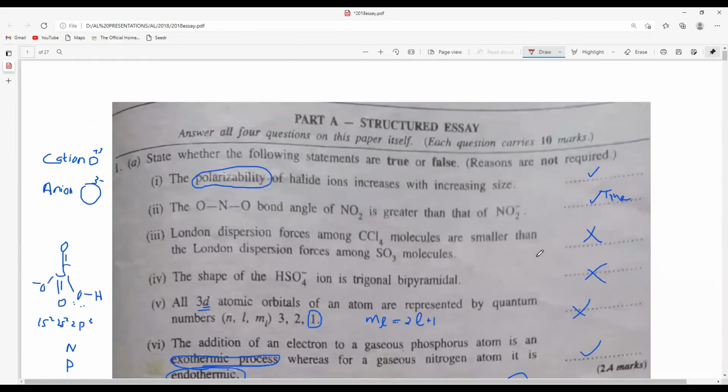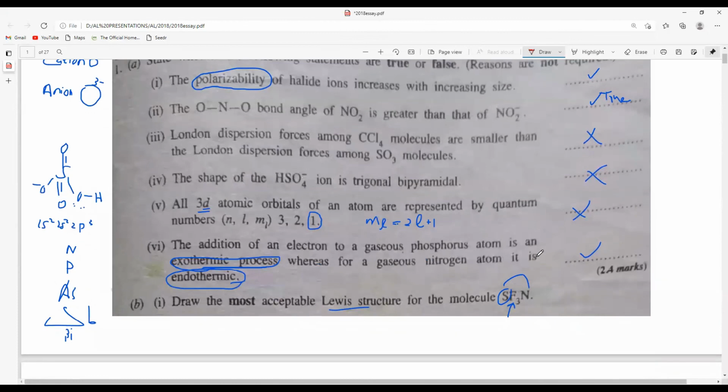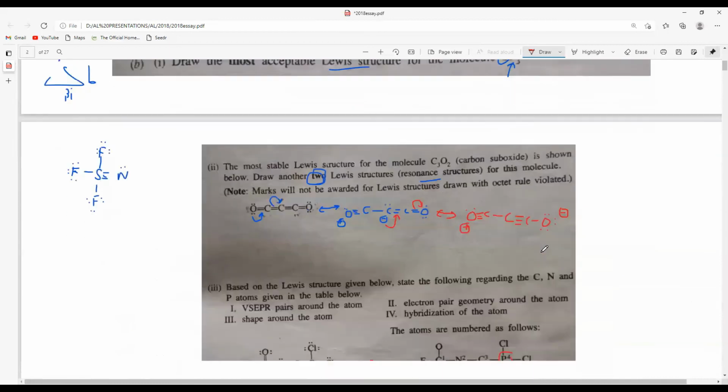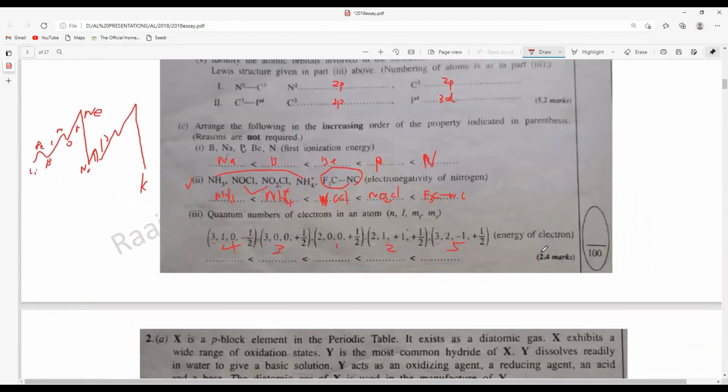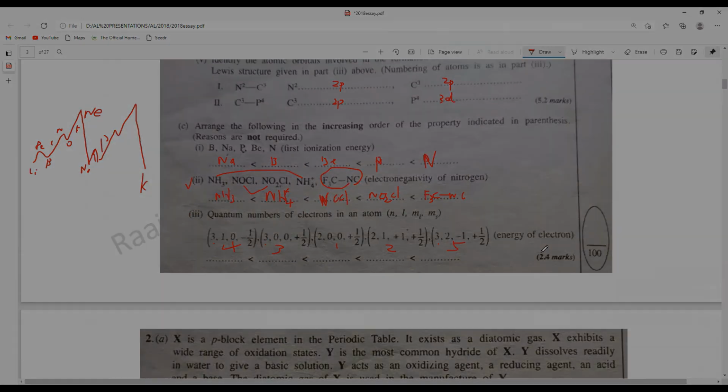So when you analyze question number 1, the first part is really straightforward with the theoretical stuff, and a little bit of, again, testing with your Lewis structure knowledge, and finally a little bit of periodicity. These are very, very common things at this point of time, because you should have already mastered these things up to this point. Okay.